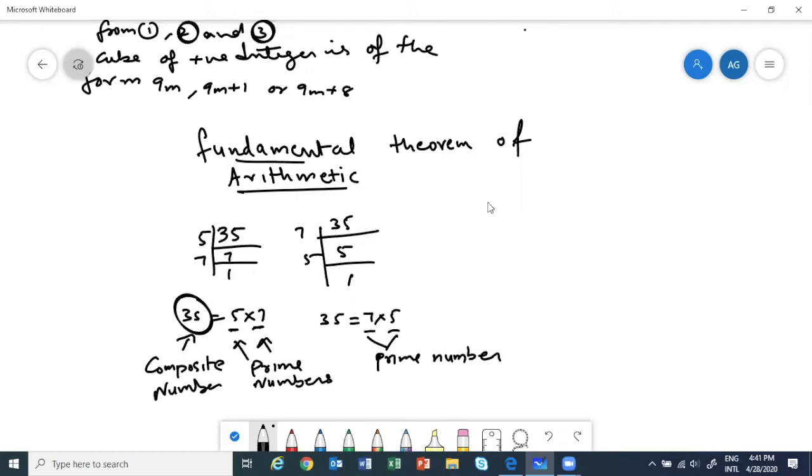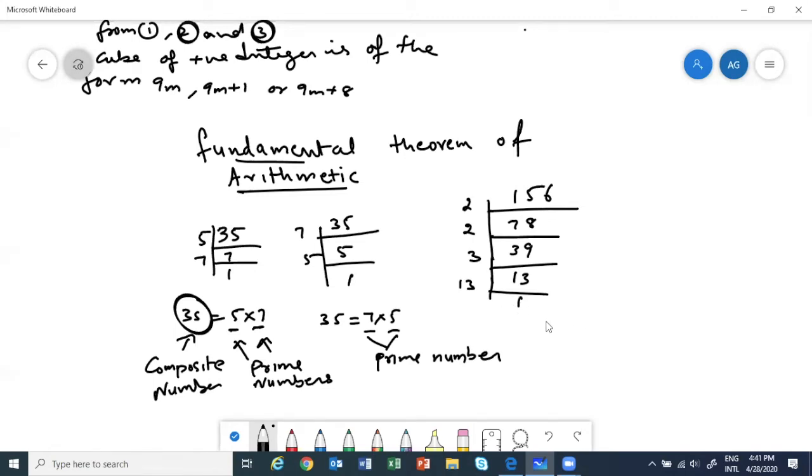Let's see another one. Let's take, say, 156. Let's try to factorize. So 2, 7 times 14, 8 times. See here, 2, then 3 times 6, 9 times 18. Then I can take 3, 13 times, and then 13, 1 times.